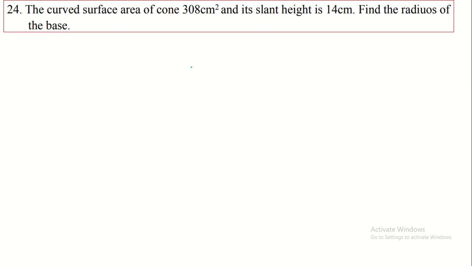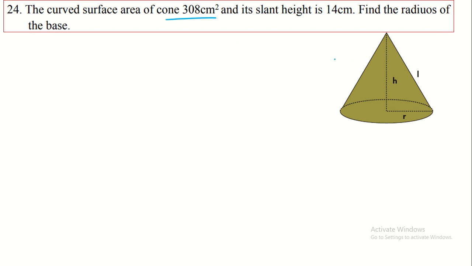Then the curved surface area of the cone is 308 centimeter square. Here this is the CSA of the cone. CSA is equal to 308 they given, and the slant height they given, slant height is equal to 14 centimeter.